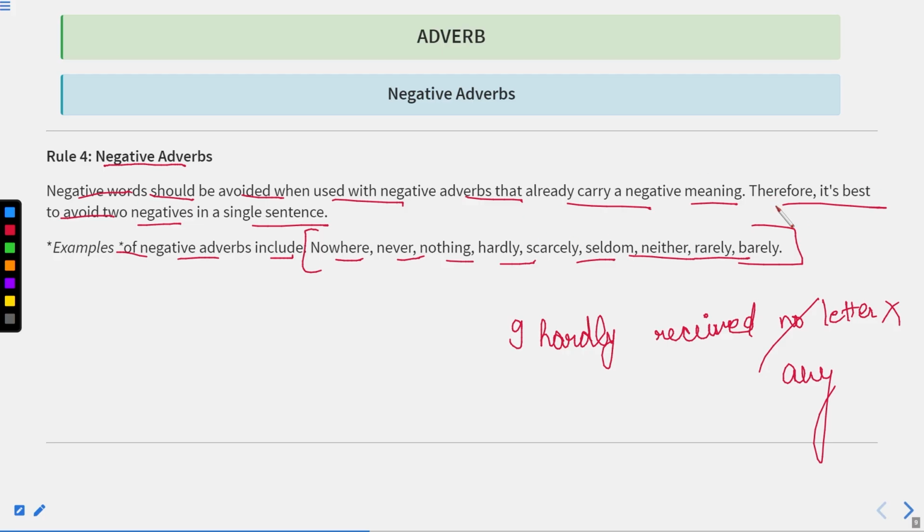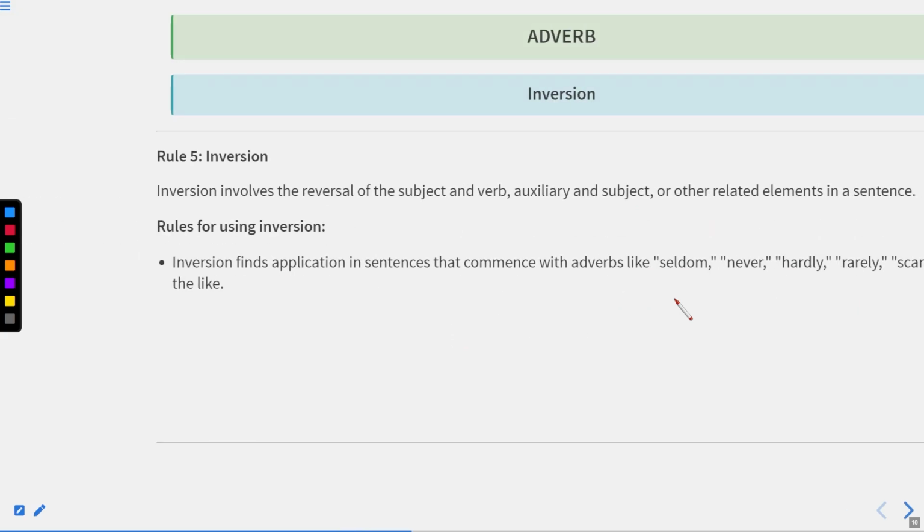So with all these words we cannot use the word not. Why so? Because all these words are negative. We cannot use the word not with the word neither or any of these. I don't want to go nowhere, this will be incorrect. Why so? I want to go nowhere. It means I don't want to go anywhere. Now let us move to the next one.